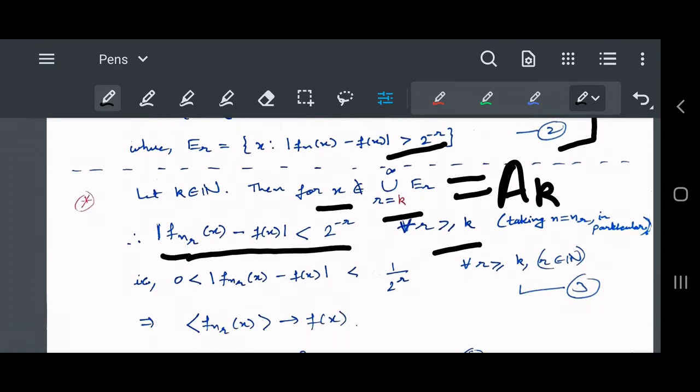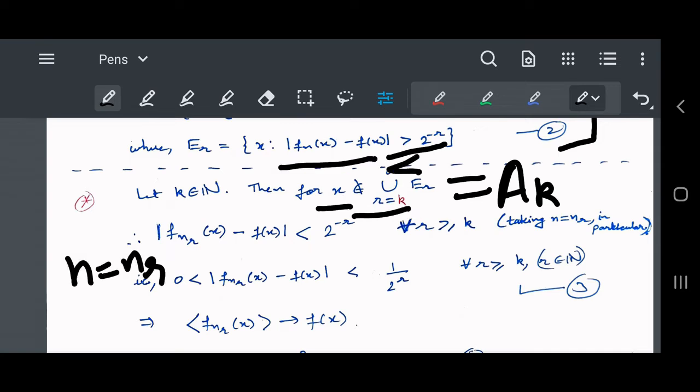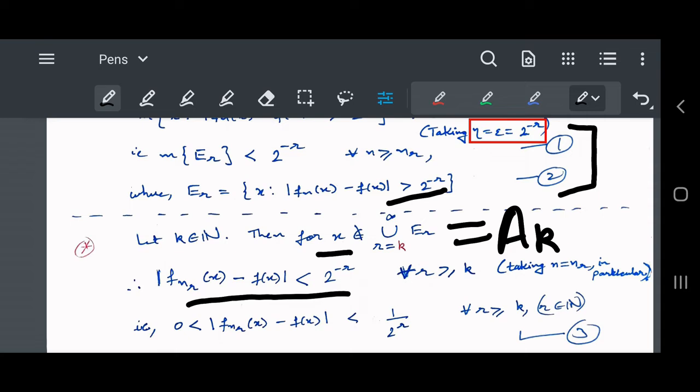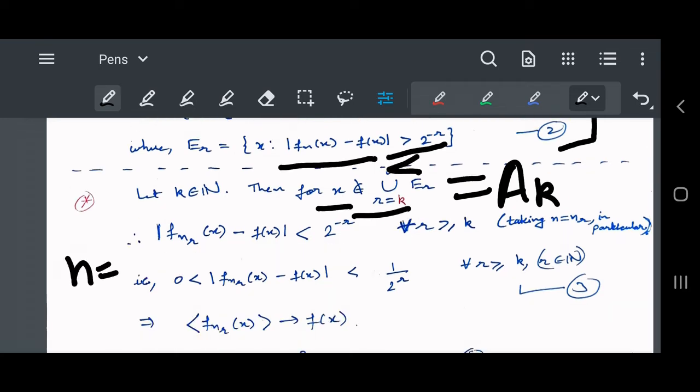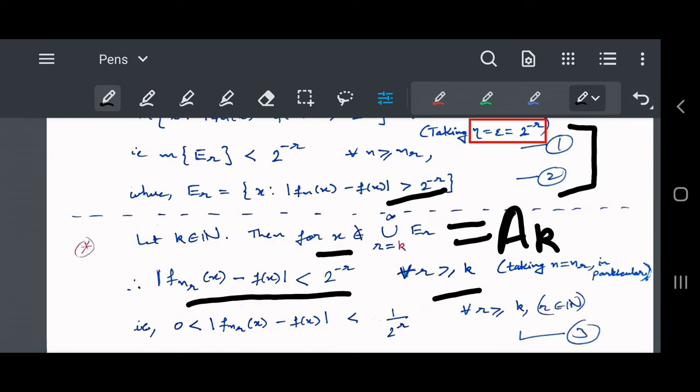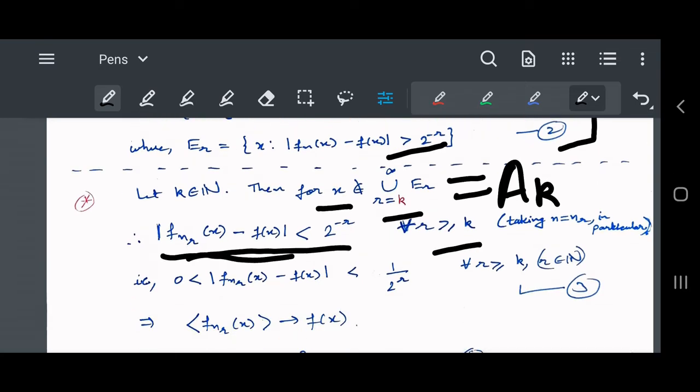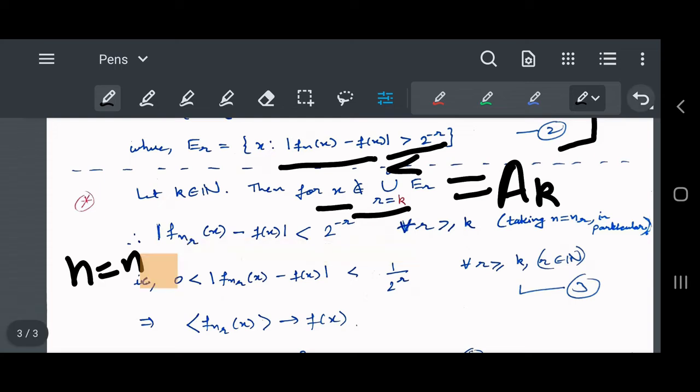So let us come out of these sets. With that, outside those sets we must have this thing, because convergence in measure is there. So we get that the modulus of f_{n_r} minus f is less than the epsilon outside these points.